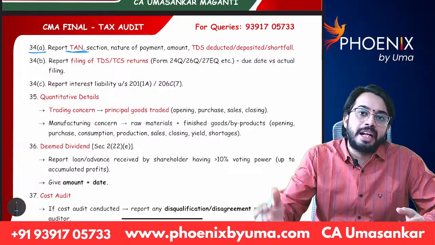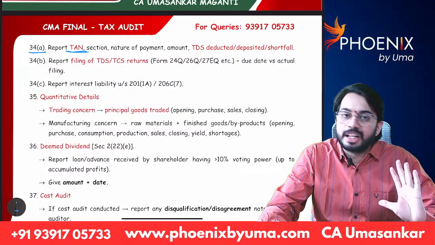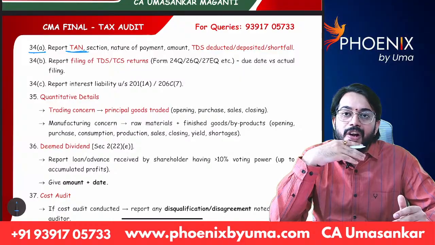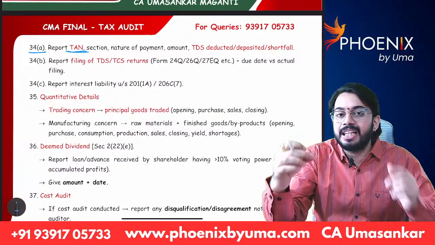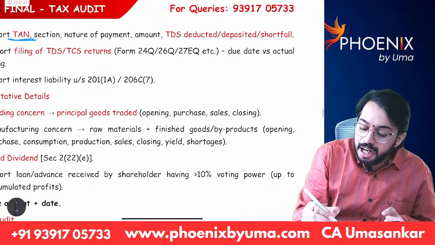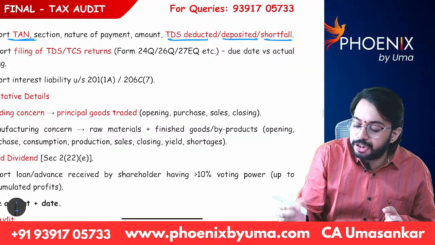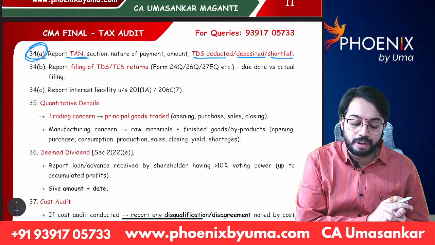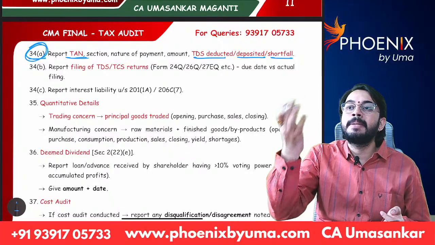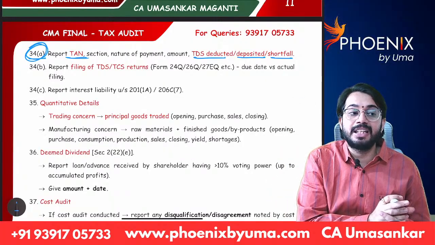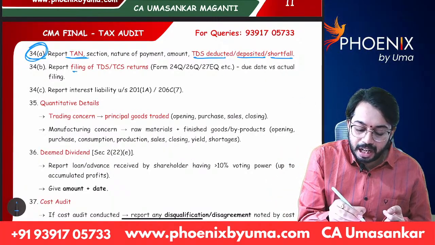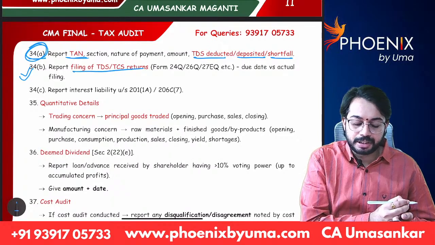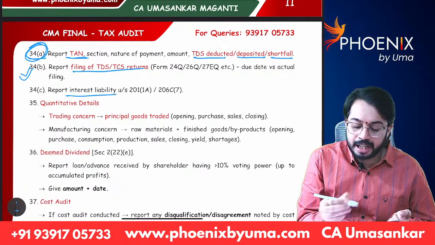Whether ABC Limited has done TDS deduction or not, or whether ABC Limited has done TCS collection or not, TDS payments, TCS collection, all that information, TDS deducted, deposited, shortfall, is required to be given in clause 34A. And whether ABC Private Limited has filed TDS returns, TCS returns or not, that information is required to be given in clause 34B. Next, clause 34C, report interest liability.